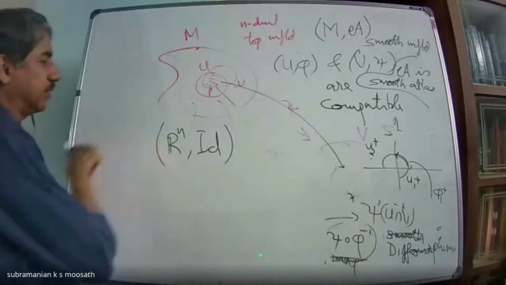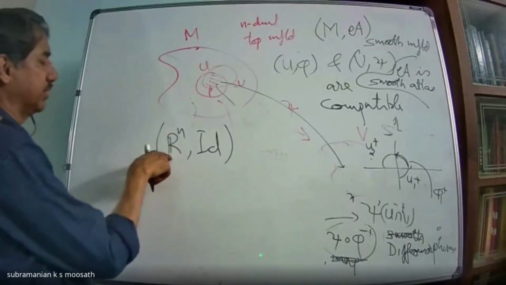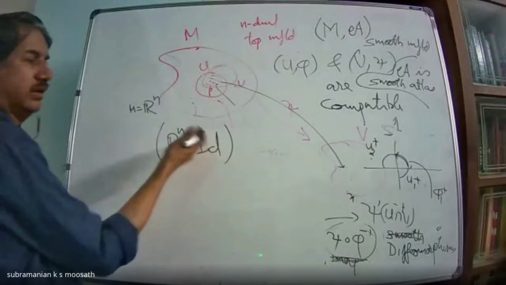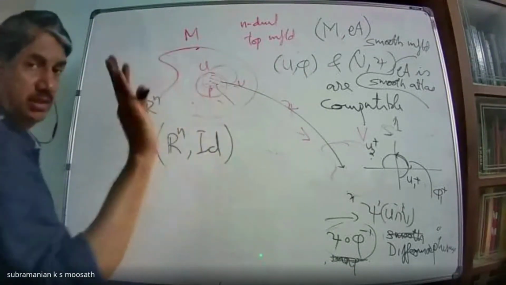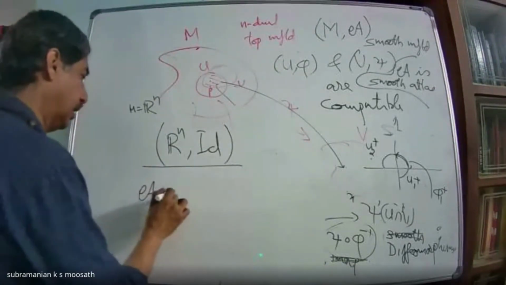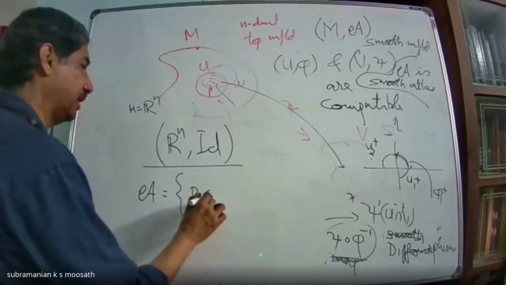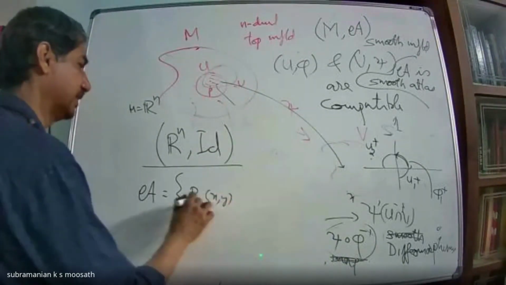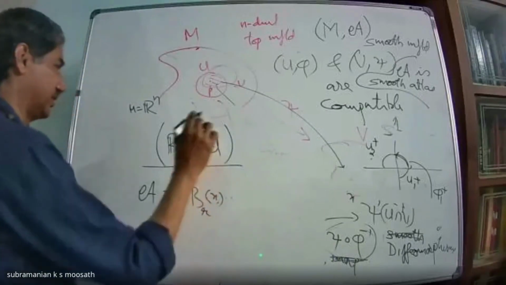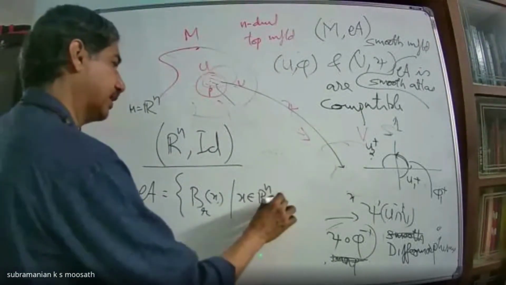Another way I can give an atlas to this: this is an atlas because it covers M, where M is Rn, and you have the homeomorphism, it is smooth, and everything is fine. Another atlas I can find is, I look at all open balls of some radius r greater than 0 around points x in Rn, where x is (x1, x2, ..., xn).